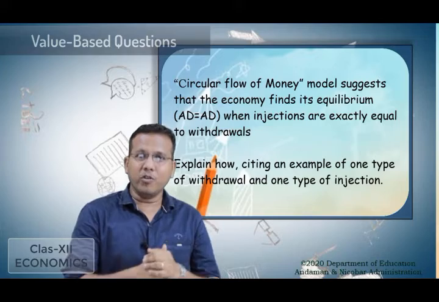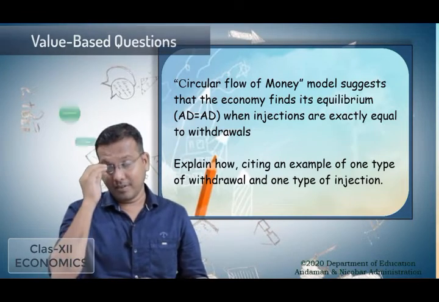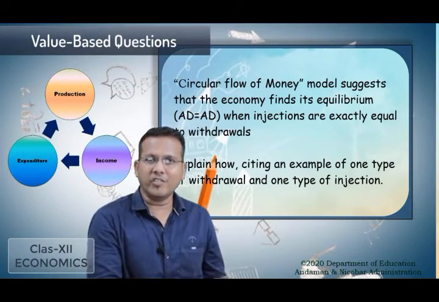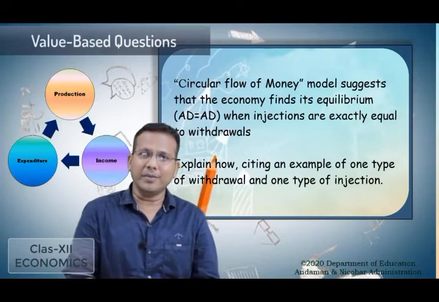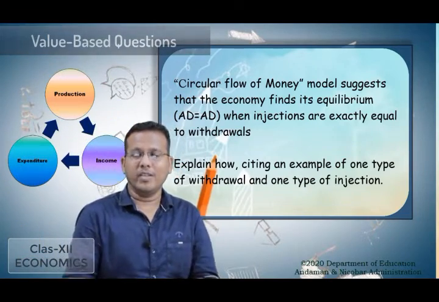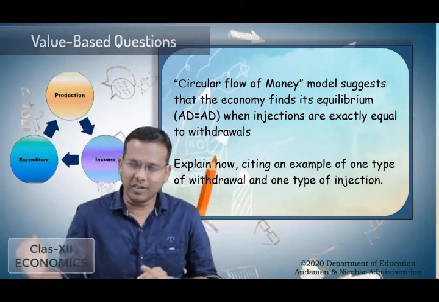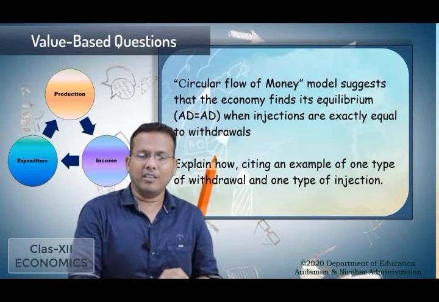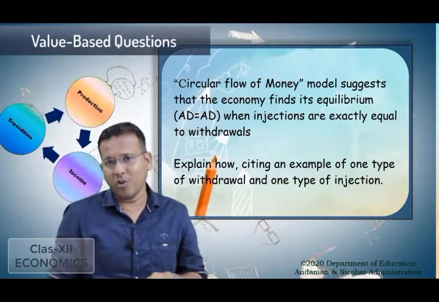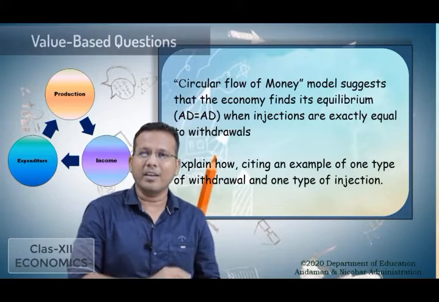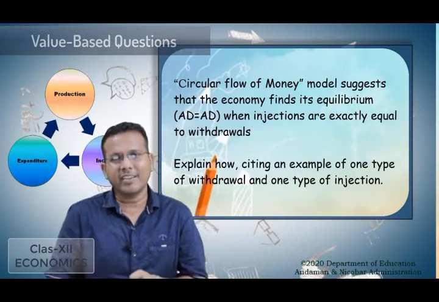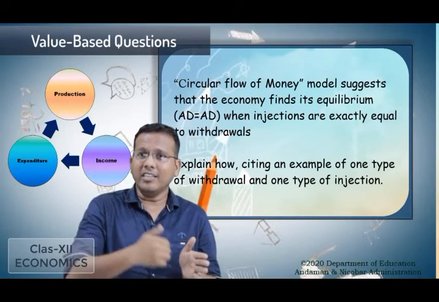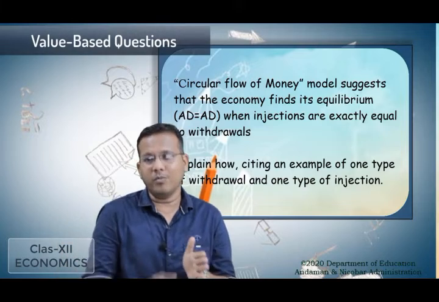So in the circular flow of money model, we can see that the production done by the producer sector is converted into the income of the household sector. Again, the income generated with the household sector is spent through expenditure. So this circular flow of money goes on in the economy by way of production, income generation and expenditure. Here we need to say that the equilibrium stage where AD is equal to AS is seen in the circular model.